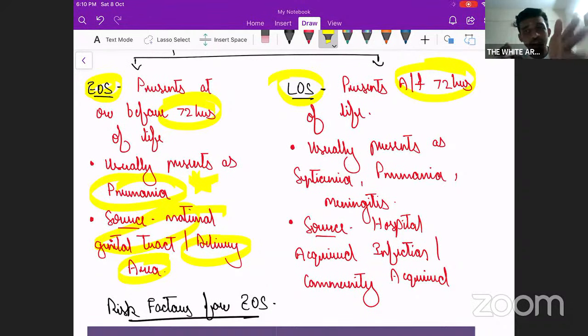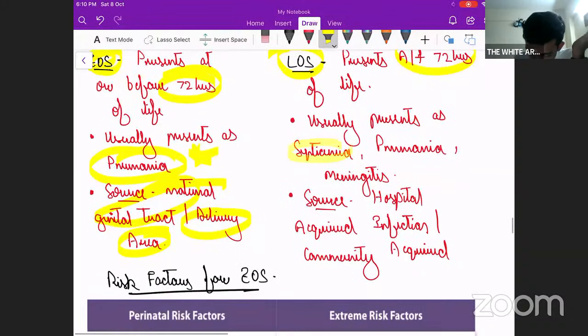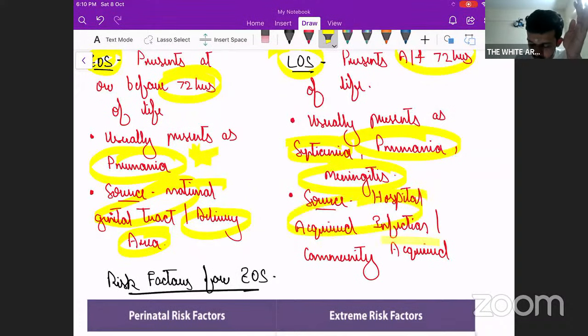Or a well baby coming at the 4th or 5th day of life with respiratory distress, and on X-ray you'll find a patch, correct? So that can be community-acquired pneumonia, fine. Or the 7th or 8th day of life coming with convulsions, that can be meningitis, that is community-acquired, fine. So this usually presents as septicemia, pneumonia, or meningitis, and the source is hospital-acquired infection or community-acquired infection. So this is how we classify neonatal sepsis, early onset and late onset, based on the source of infection.